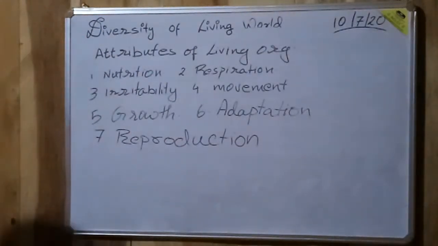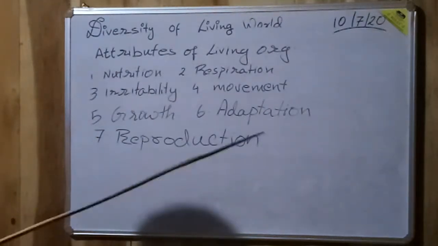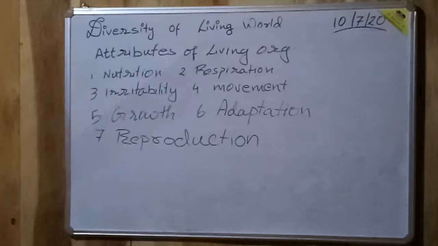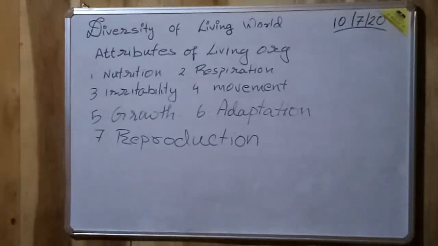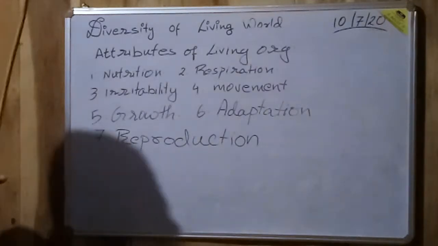Now, what is nutrition? Nutrition is the process of eating food, in which the organism eats complex food. The complex food is broken down through the first process of mastication, which takes place inside the mouth. Then it mixes with different salivary juices, amylase, and goes into the abdomen. After it reaches the abdomen, the required glucose is absorbed by the body and the waste product is eliminated out of the body.